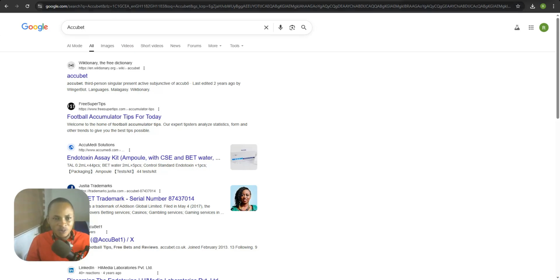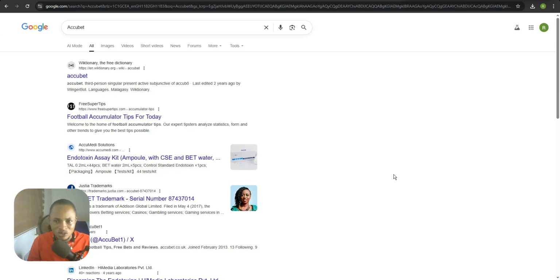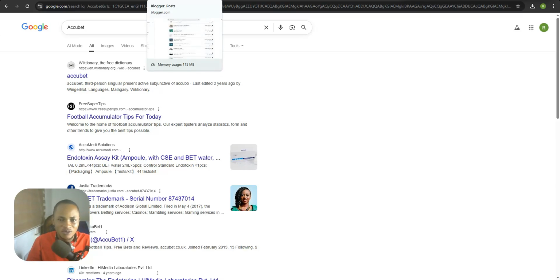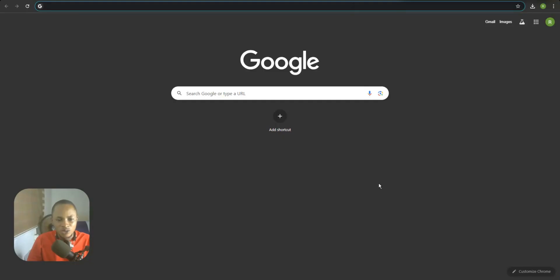So with all that being said, we got to know that Akubet is not on any website. That means it's going to be very easy for us. One thing we also need to notice is that we have to search for the availability of the domain on other platforms. The platform that I use is StomaHost.